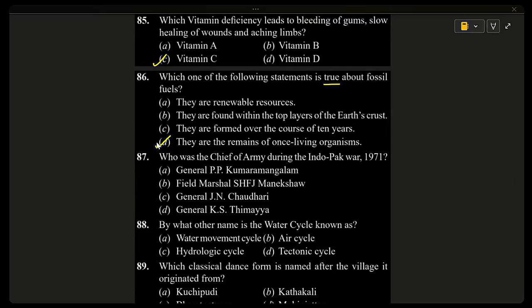Fossil fuels like coal, petroleum, natural gas are formed from the dead plants and animals that lived millions of years ago. Over the time, heat and pressure turned their remains into fuels. So, why other options are incorrect? Renewable resources. Fossil fuels are non renewable. Found in top layers, they are found deep inside the earth, not the top layers. Formed in 10 years, they take millions of years to form. That's why they are wrong. So, once fossil fuels are used, they cannot be replaced quickly. That's why they are non renewable.